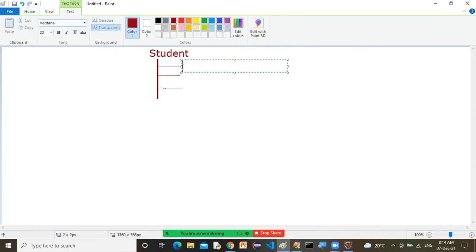Why? Because you don't have any idea whether this student belongs to a science background, arts background, or commerce background. It is a general student. We can't say whether this student belongs to science, commerce, or arts. It is simply a general 12th class student. Once it is a 12th class student, we have to define all the properties which are general properties for all the students. Listen to this point very well.